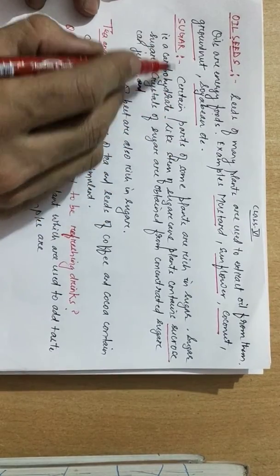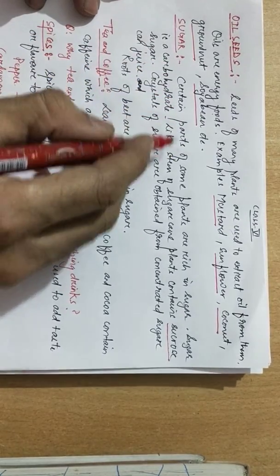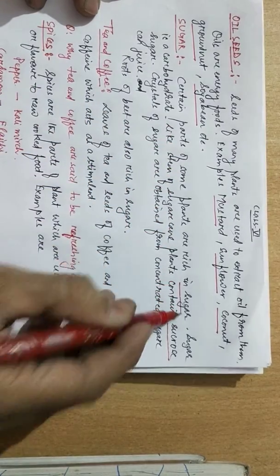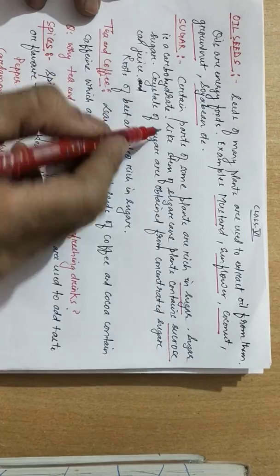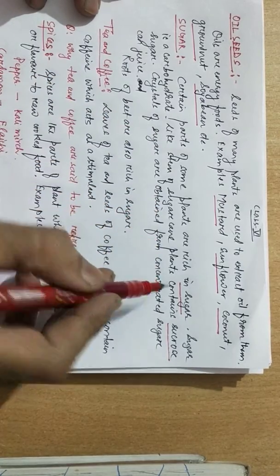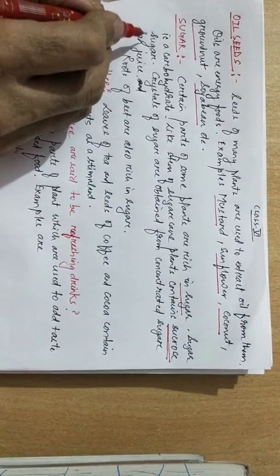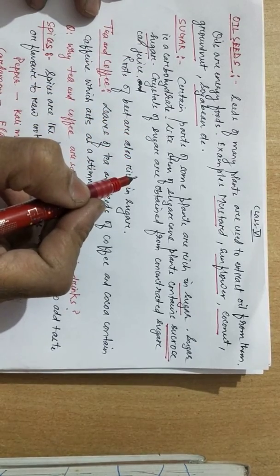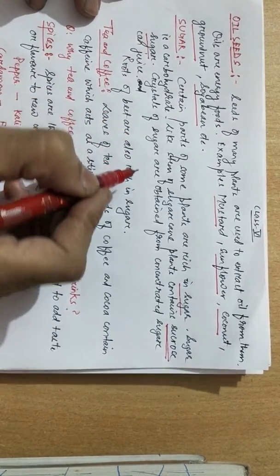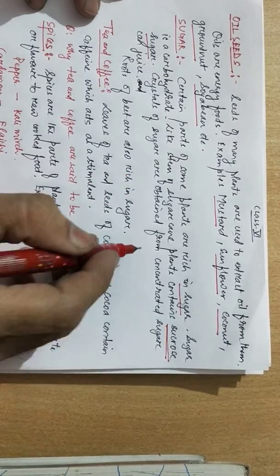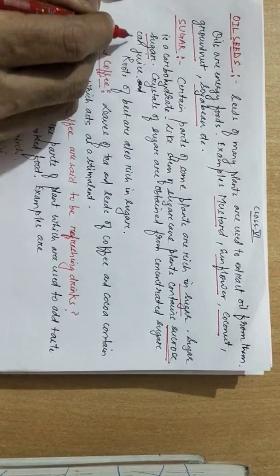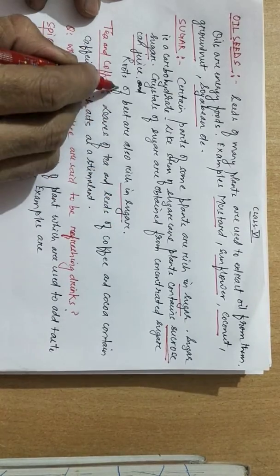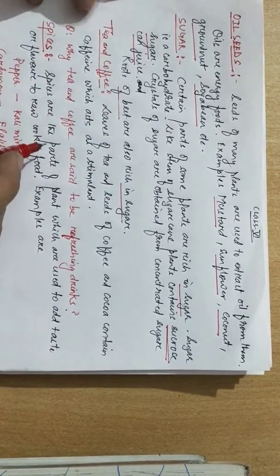Similarly, the next food item is sugar. Certain parts of some plants are rich in sugar. Sugar is a carbohydrate. The stem of the sugarcane plant contains sucrose, a very important sugar. Crystals of sugar are obtained in the factories from concentrated sugarcane juice. Roots of beet are also very rich in sugar.